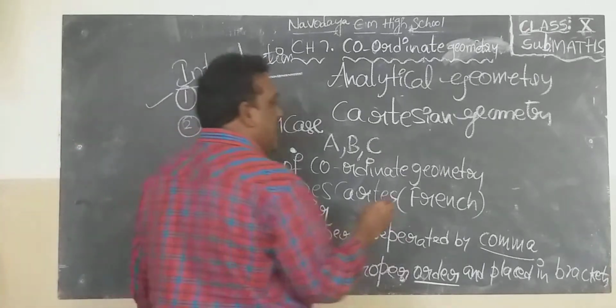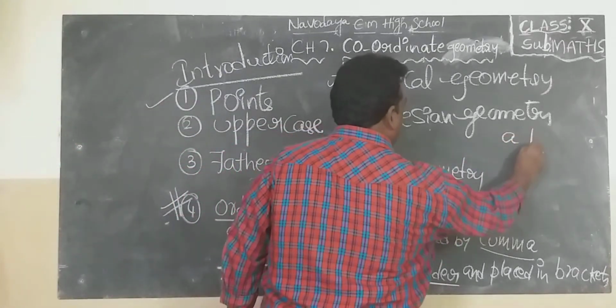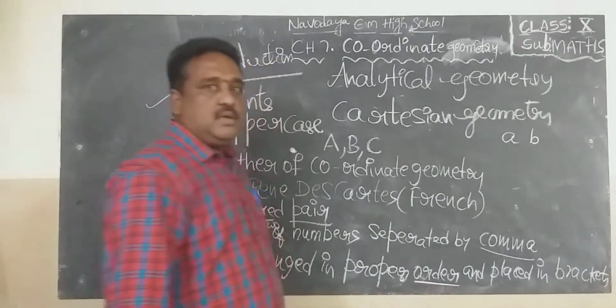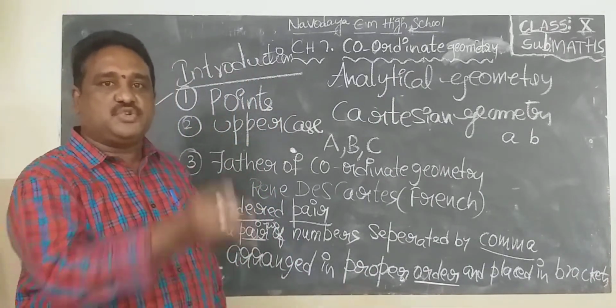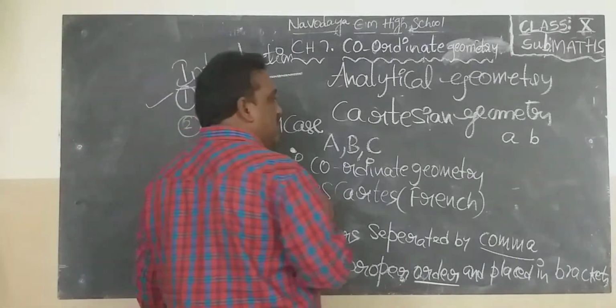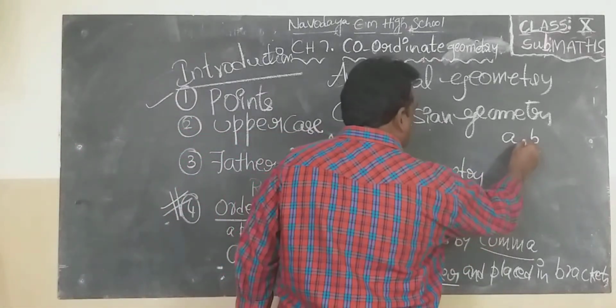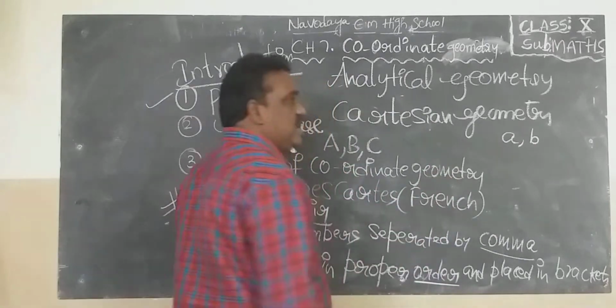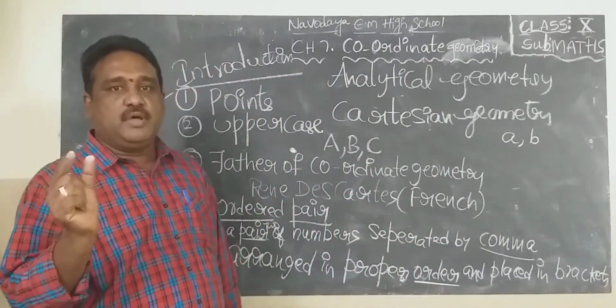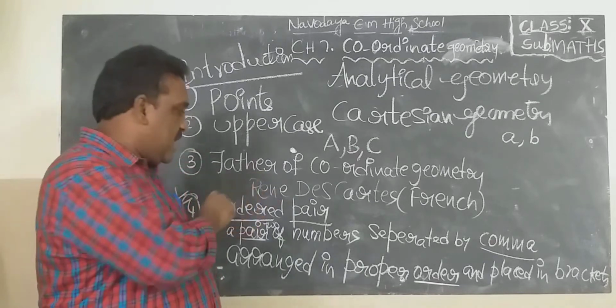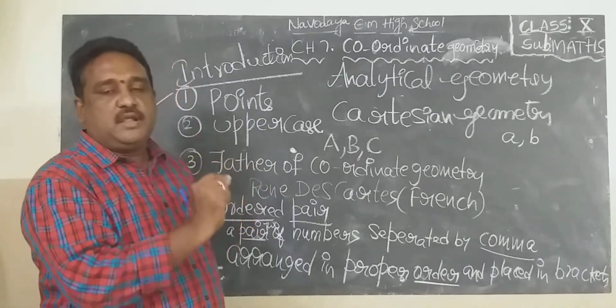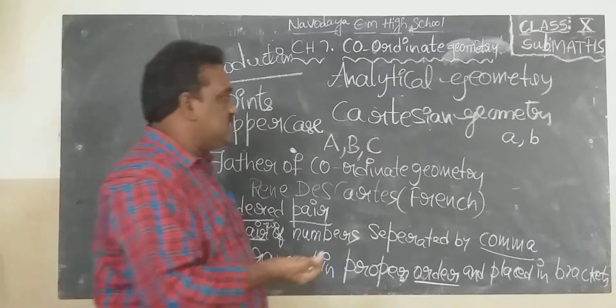Suppose A and B are two elements, two numbers. A is the first number, B the second number. They should be in proper order. A and B are two numbers separated by comma. There should be a comma between them. First number A, second number B. That is just like order. Proper order: first one is A, second one is B.